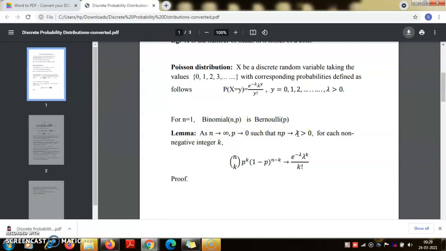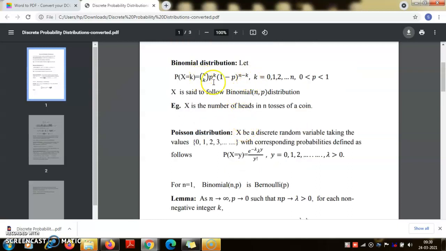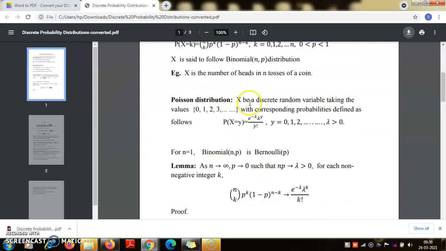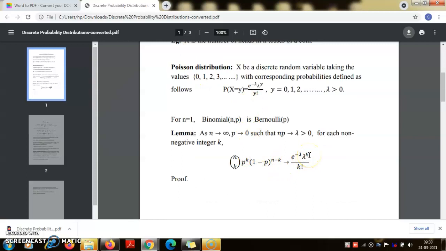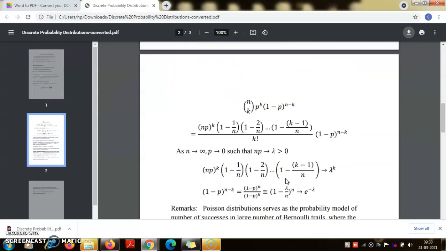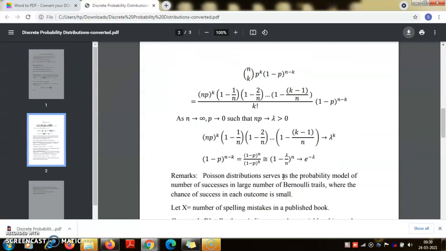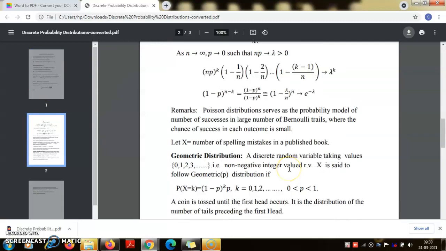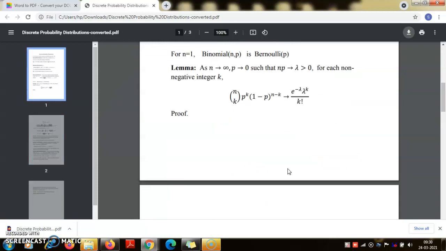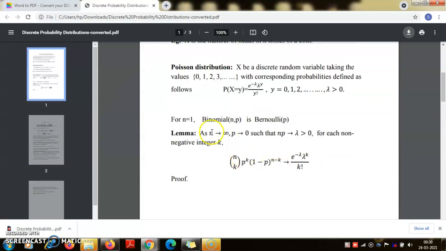In that case, if you take the limit under these conditions, nCk p to the power k times 1 minus p to the power n minus k will go to lambda to the power k by k factorial times e to the power minus lambda. This is a proof I will probably discuss in detail, and you can also read it from here. So this is the Poisson distribution. Typically, n tends to infinity means n is large, and p tends to 0 means p is small.